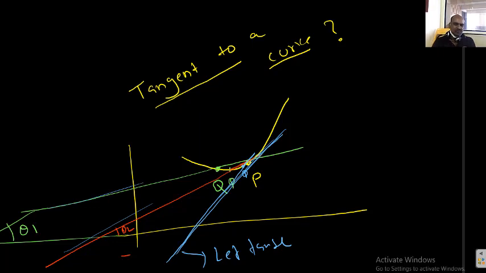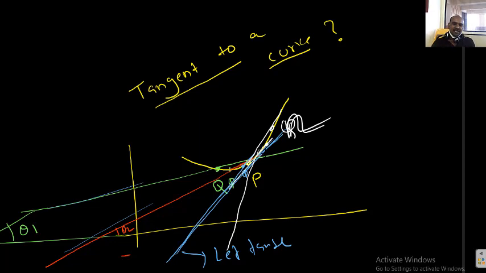Now do one thing, students. Take one more point, say R, on the same curve, in the right neighborhood of P, and join P and R and extend. This is another secant to the curve at P, the PR secant. So R approaches P along the curve, somewhere R here.